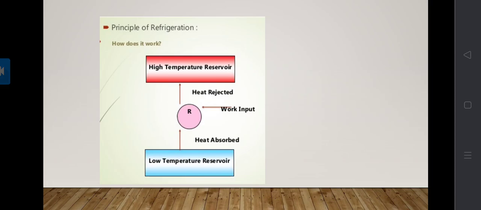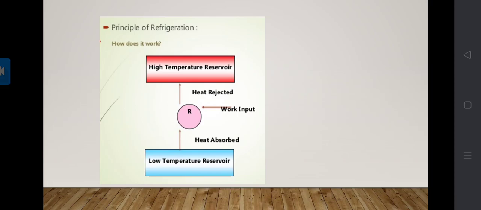Here in this figure we can see how it works. There is a low temperature reservoir and a high temperature reservoir, and in the middle of these two reservoirs there is a work input. At the low temperature reservoir heat is absorbed, and at the high temperature reservoir heat is rejected.